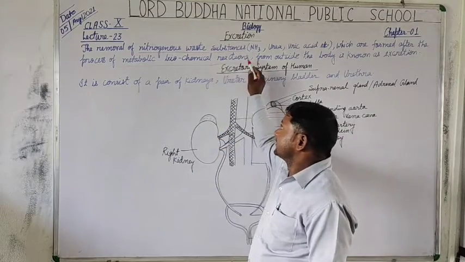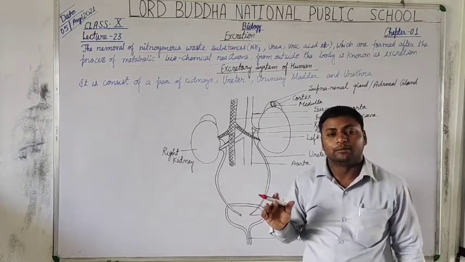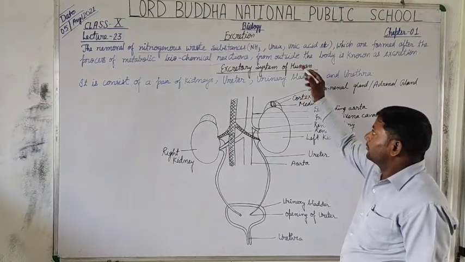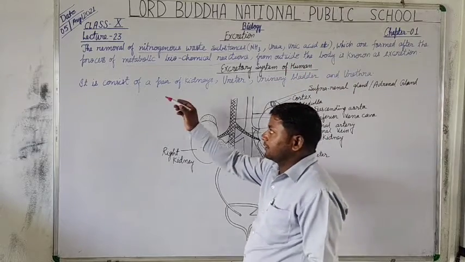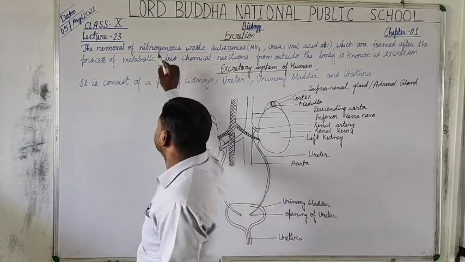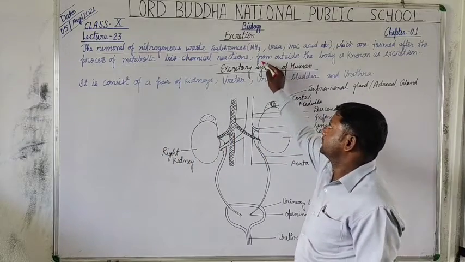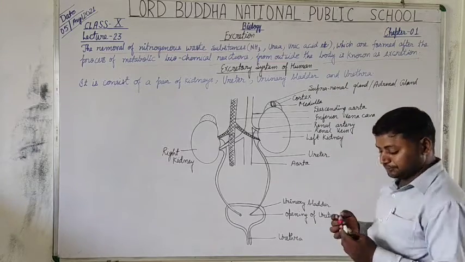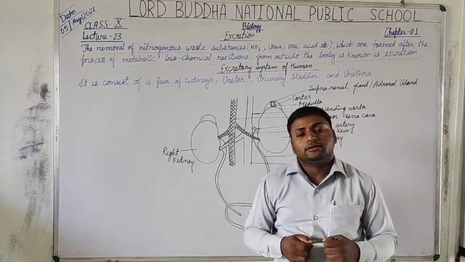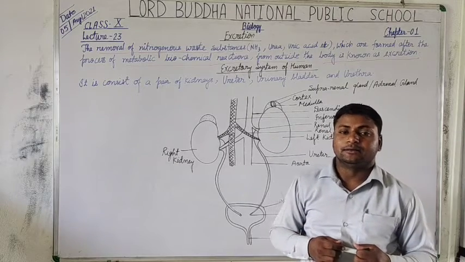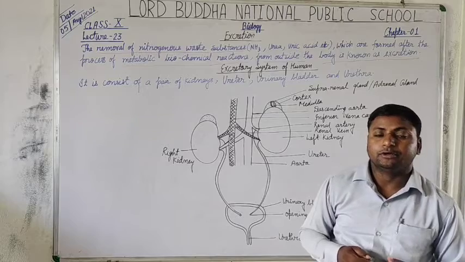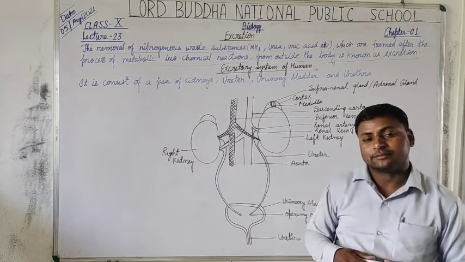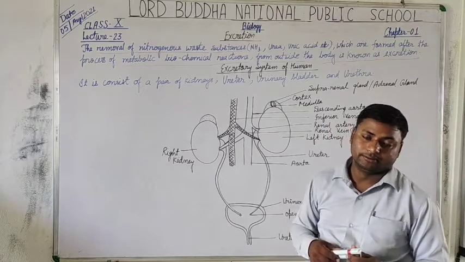These nitrogenous substances are formed after the metabolic biochemical reactions and are removed from inside to outside the body, which is known as excretion. Students, human beings are ureotelic because they excrete their nitrogenous waste substances in the form of urine.